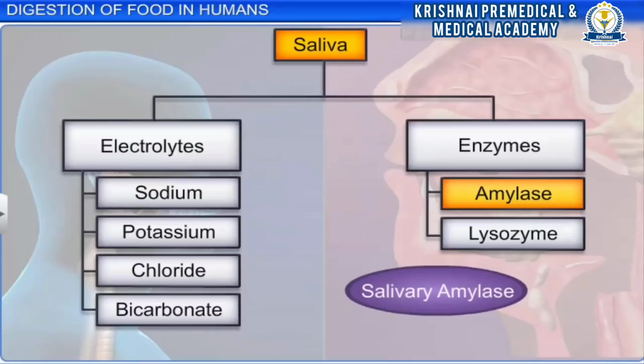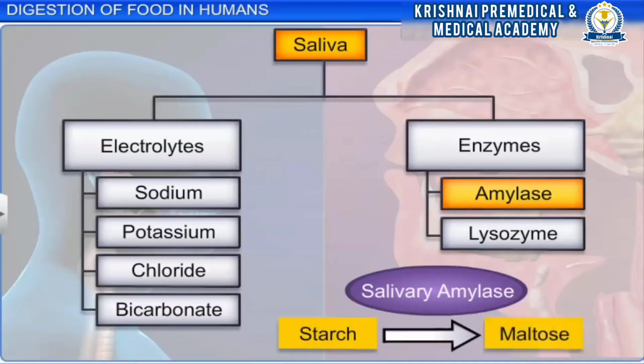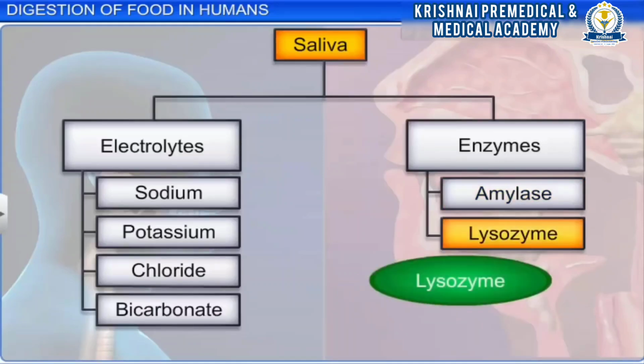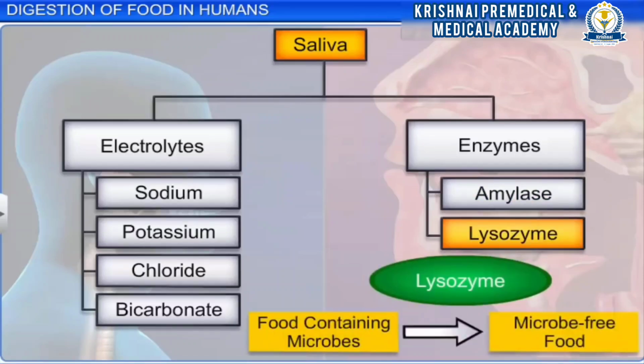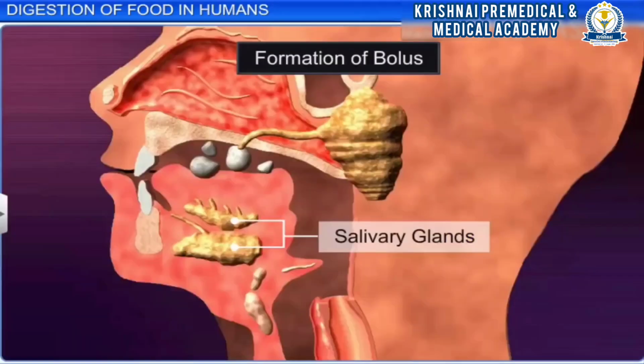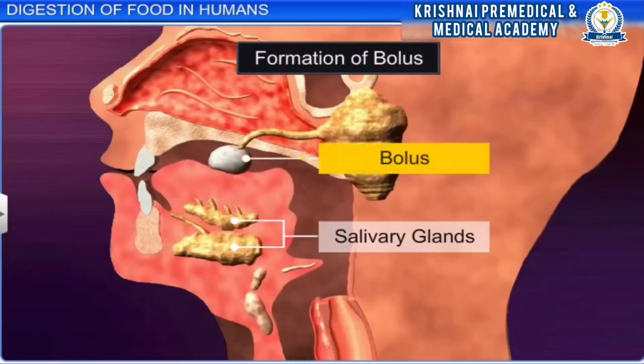initiates the process of digestion in the oral cavity by hydrolyzing nearly 30% of food starch into a disaccharide or simple sugar called maltose. Whereas lysozyme acts as an antibacterial agent and kills microbes present in food substances, thereby preventing infections. Mucus, on the other hand, lubricates the food and helps the masticated food particles stick together to form a bolus.